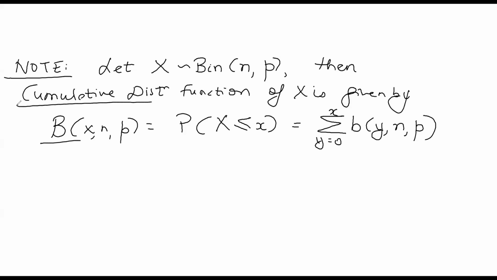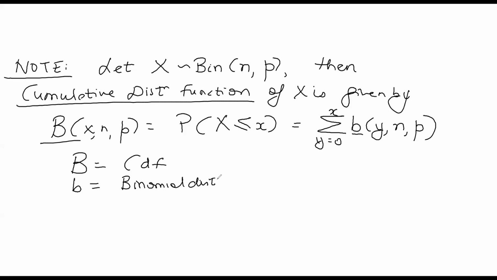Capital B denotes the cumulative distribution function, I can write CDF, and small b denotes the binomial distribution function. So capital B(x; n, p) is the probability of X less than or equal to a particular small x, which means, as y goes from 0 to that small x, the sum of the binomial distribution function. So I hope till here it's clear to everyone.